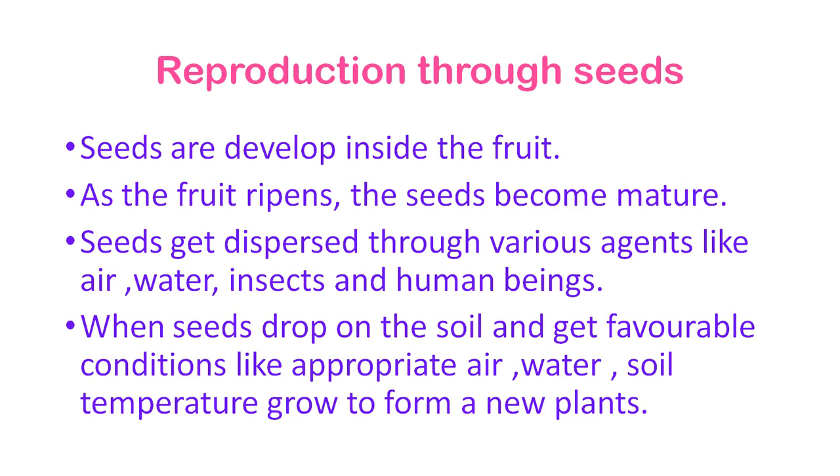Seeds develop inside the fruits. You observe some fruits and there are seeds inside them, like mango. It is a ripened fruit and there is a hard structure present inside it, that is the seed. As the fruit ripens, the seed becomes mature. These seeds get dispersed by various agents like air, water, insects, human beings and animals.